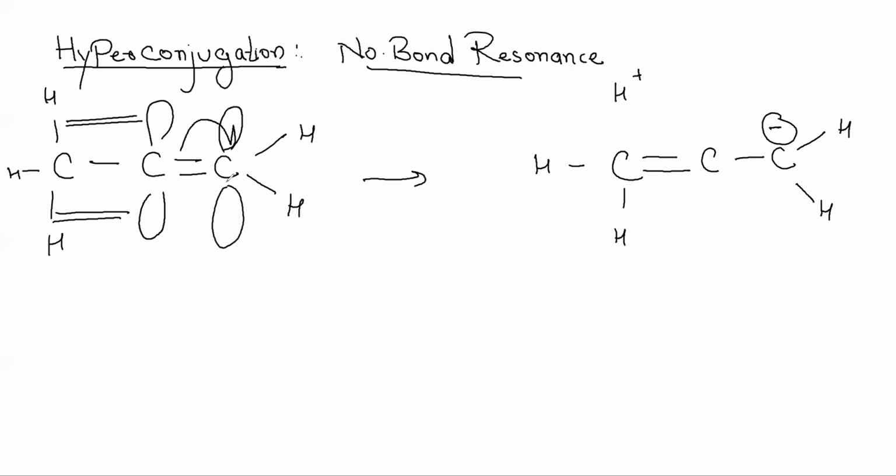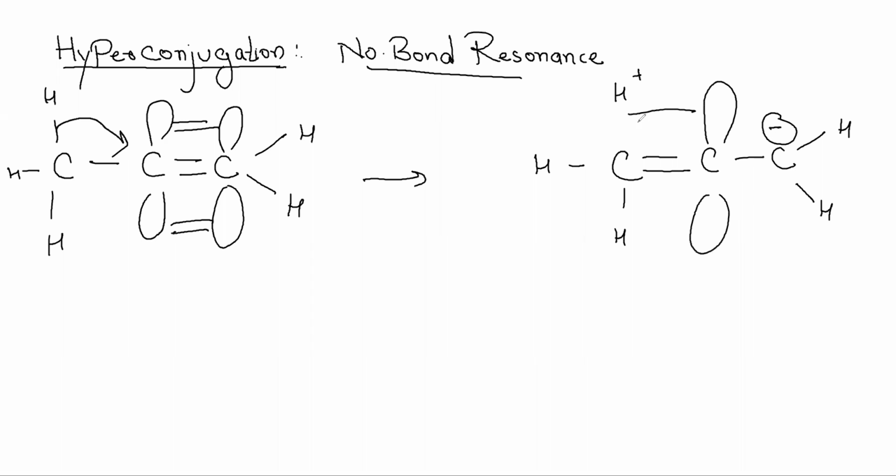Earlier this particular carbon had a double bond with this, it was having overlap with this. In this, its electrons come here, form a double bond with this, overlapping with these orbitals. So what happens now?